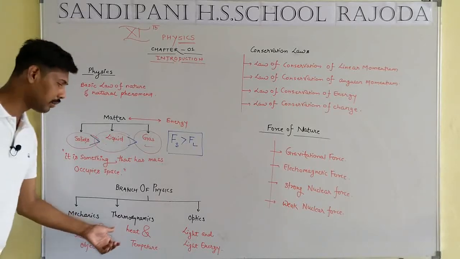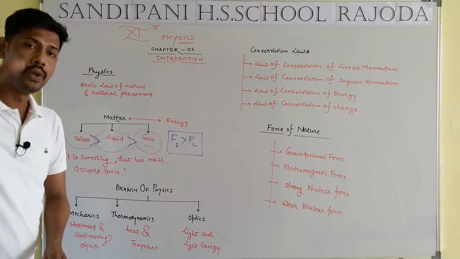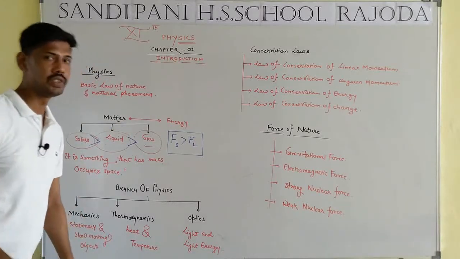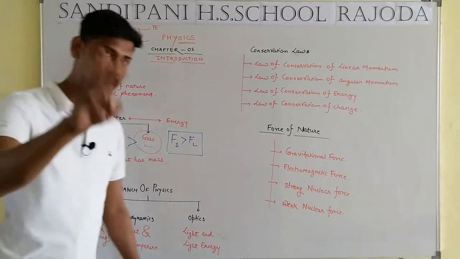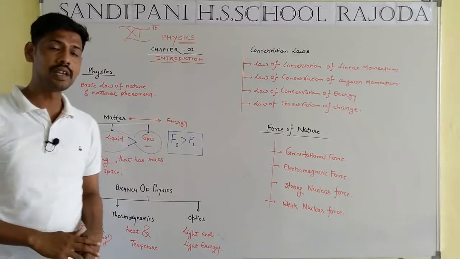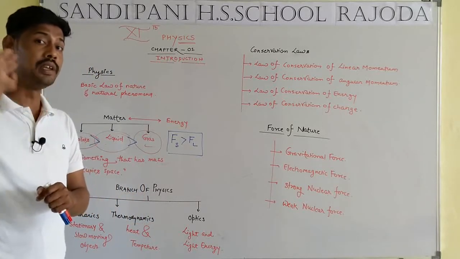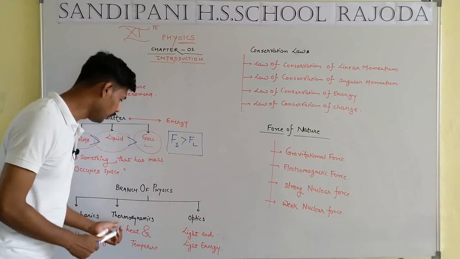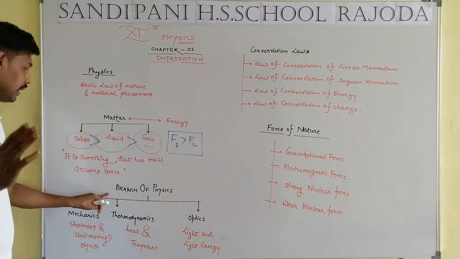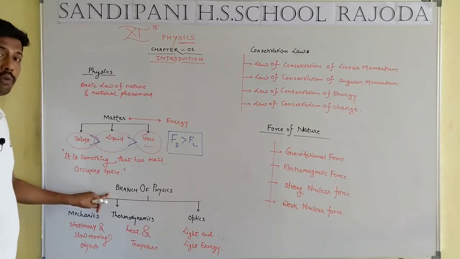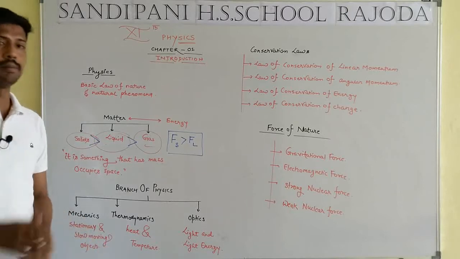What is the meaning of thermodynamics? Thermodynamics is totally based on heat and temperature. Two words are there: first one is heat and second one is temperature. In class 9th NCERT, you know the difference between heat and temperature. Thermodynamics is another branch of classical physics in which we study the concepts based on heat and temperature.